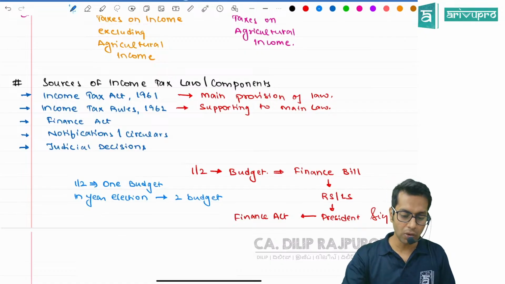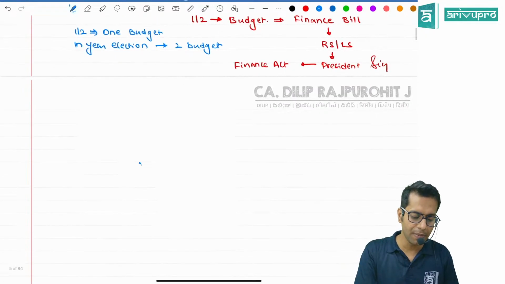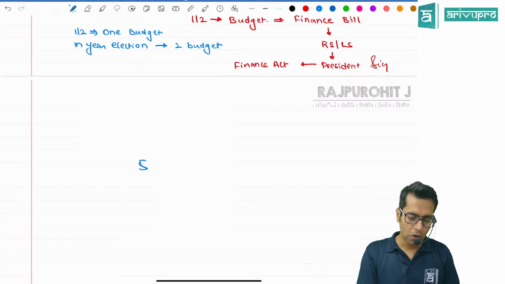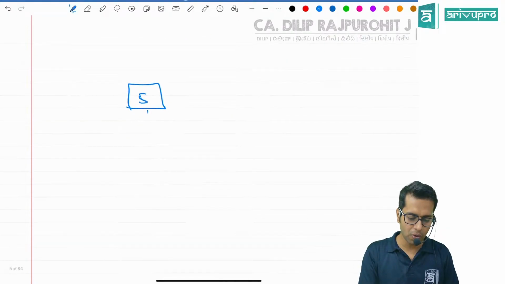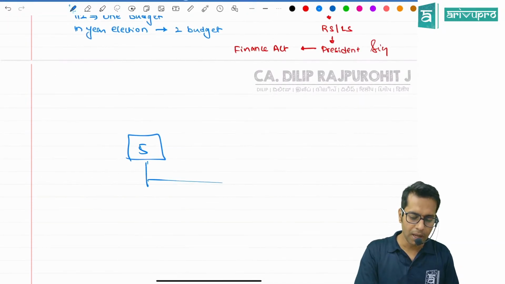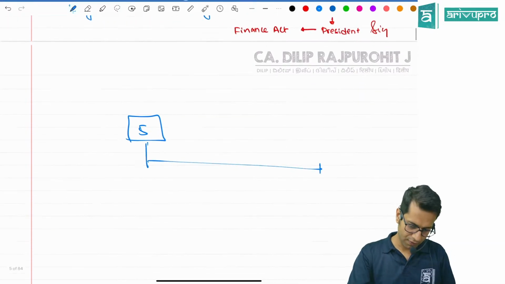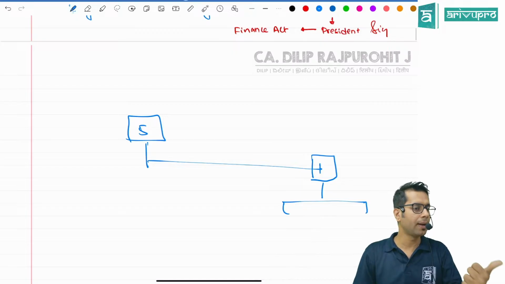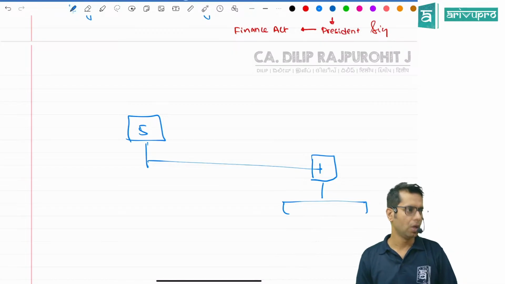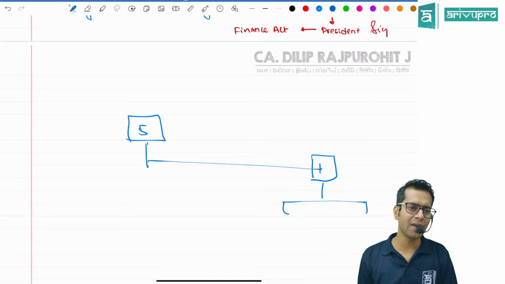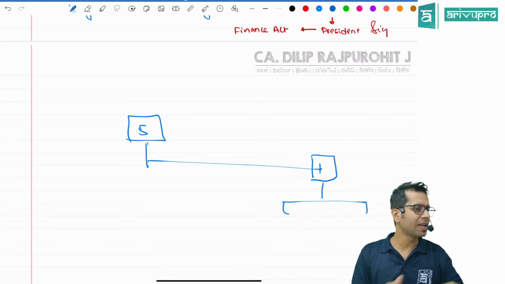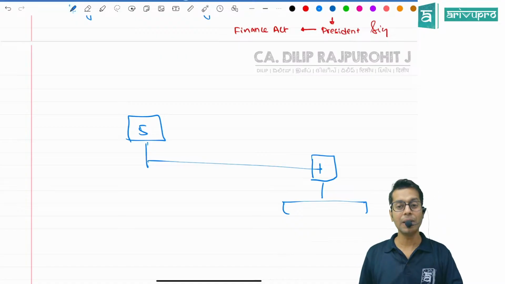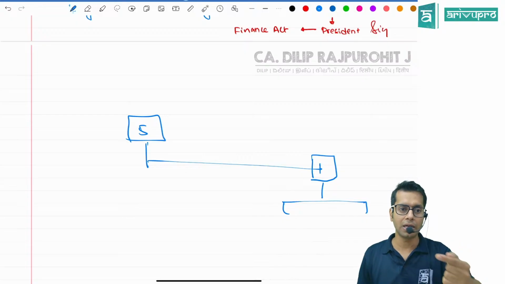See, normally once a government is formed, that government will be there for 5 years. Correct? But in the year when elections are going to happen, there is an uncertainty whether this government is going to come back or not. Why is the election happening? So that we can choose our leaders again. Now that year there is confusion whether that same government will come after the election or not.